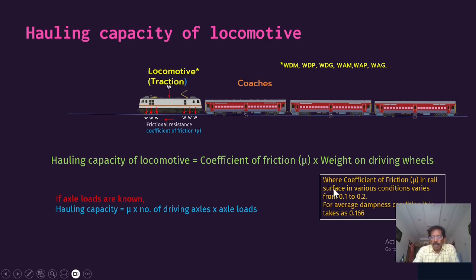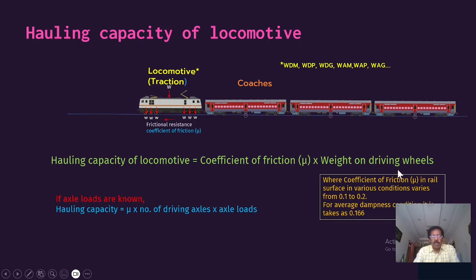And here you see the mu, as in our case the rail wheel interaction, which we normally consider varies from 0.1 to 0.2. For average dampness condition it is 0.166, because sometimes it will be wet, sometimes more dry. Dry and wet conditions will be different, and sometimes it will be an oily surface, sometimes because of fog or snow. So these various conditions will vary. However, the average dampness condition we consider as 0.166.